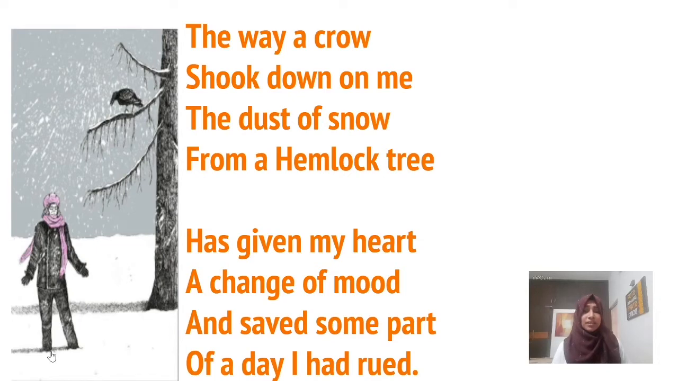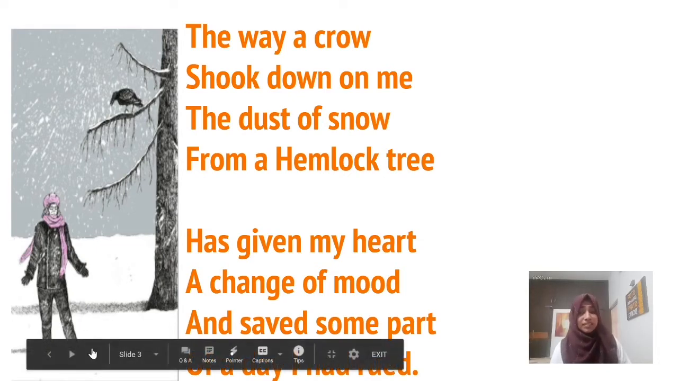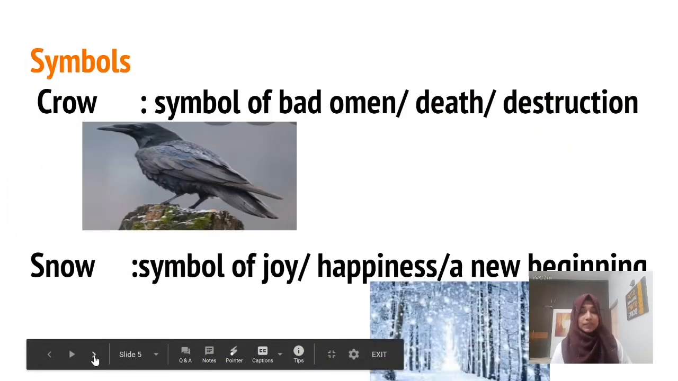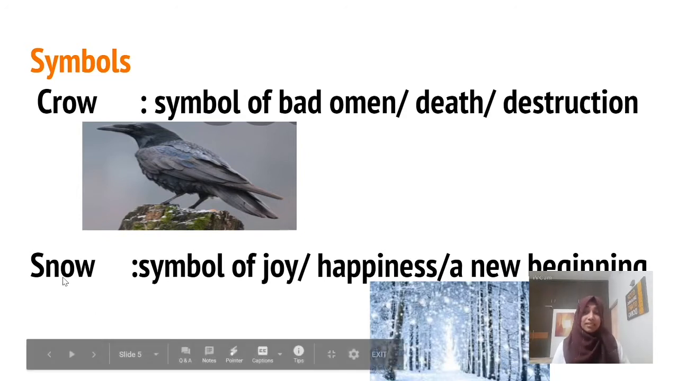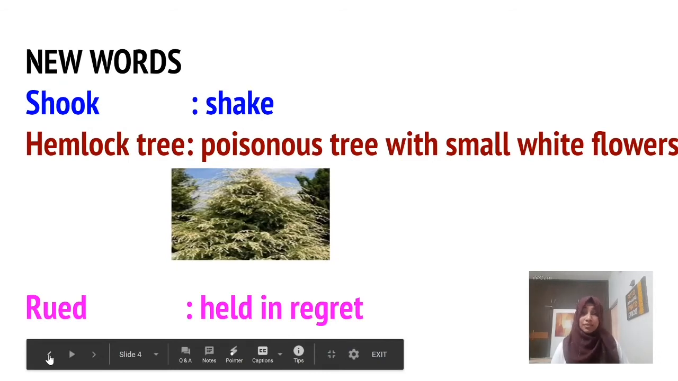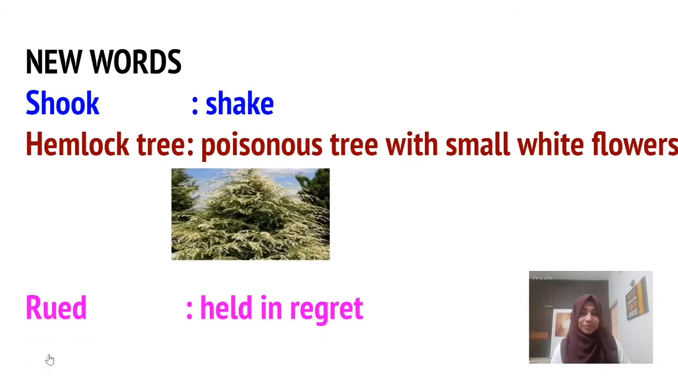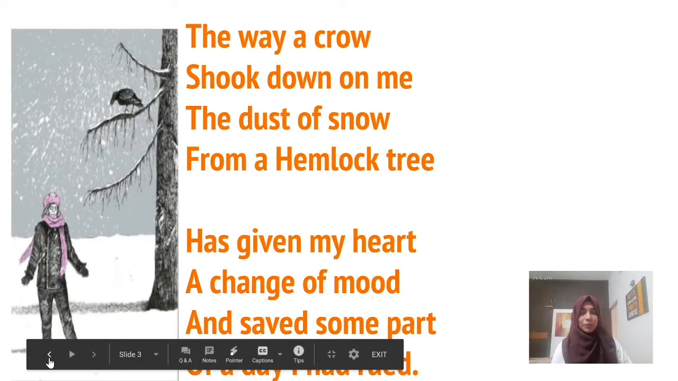And in this poem, the poet used some symbols. Just look at the symbols. First is the crow. Crow is usually a symbol of bad omen, death, fear, depression. And here, snow is very cold and soft, the falling snow, and it is a symbol of joy, happiness, a new beginning. And we already discussed the hemlock tree, a poisonous tree with small white flowers. Again, just go back to the poem.